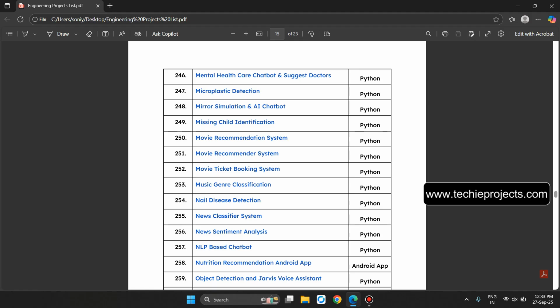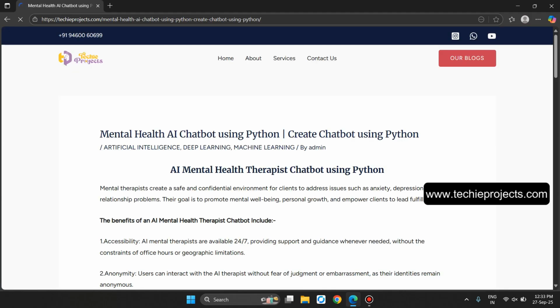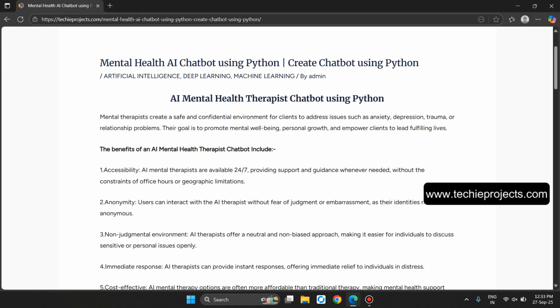Let's continue with the point number 246, mental healthcare chatbot and suggest doctors. Let's click on it. So it will open the blog AI mental health therapist chatbot using Python. It creates a safe and confidential environment for clients to address issues such as anxiety, depression, trauma, or relationship problems. Their goal is to promote mental well-being, personal growth, and empower clients to lead fulfilling lives.